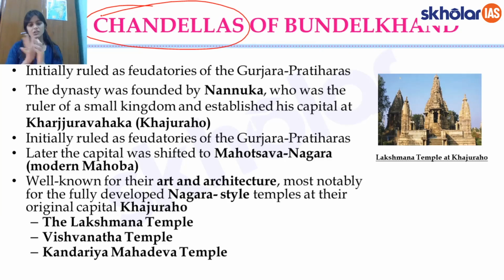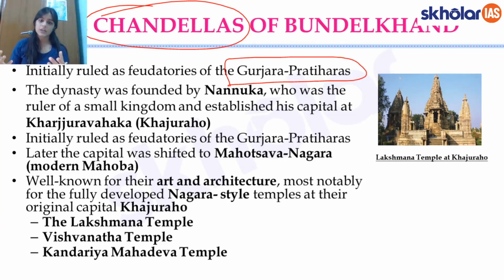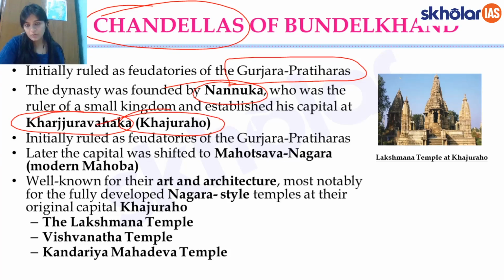Chandelas were again initially the feudatories of the Gurjara Pratiharas. As I said, after the breakup of the Pratiharas, all of these kingdoms had come up, and they also declared their independence after the Pratiharas declined. And who was the founder? Nanuka. Nanuka was the founder of this dynasty, and he established his capital at Kharjuravahaka, the older name of Khajurao. This is where he established his capital.